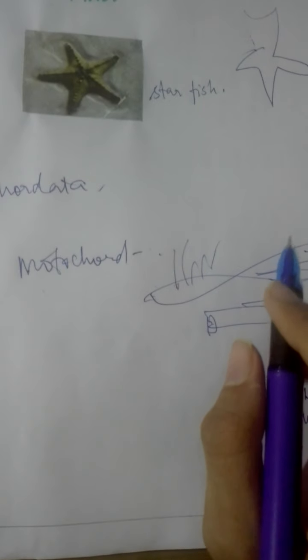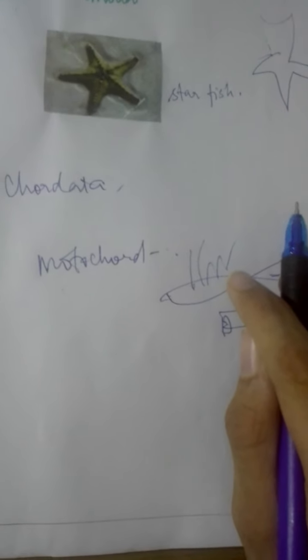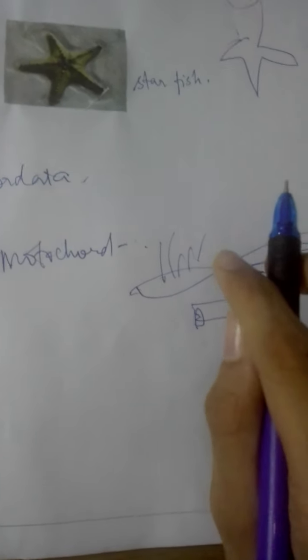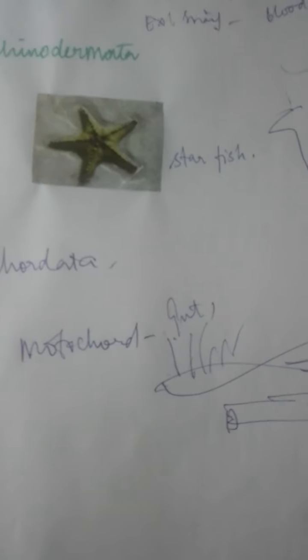A supportive structure runs along with the animal, separating the nervous tissue from the gut. Over here, the gut will be present. Like our neck, we are going to have a gut.